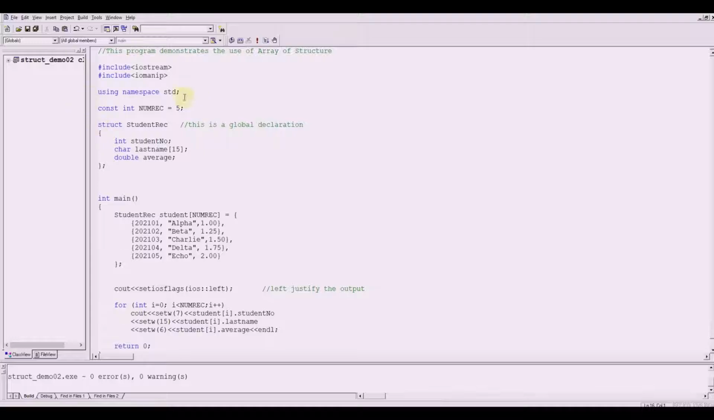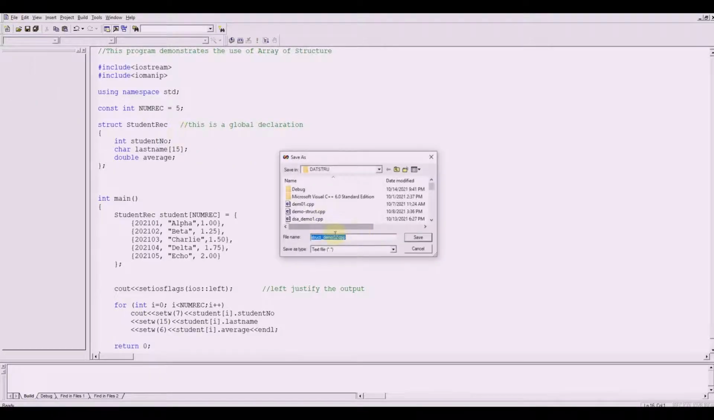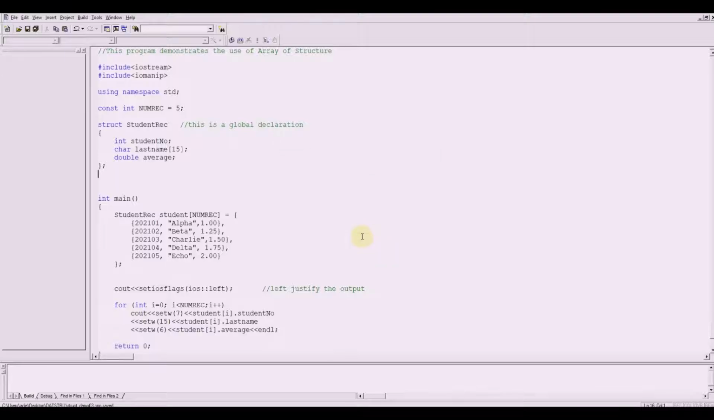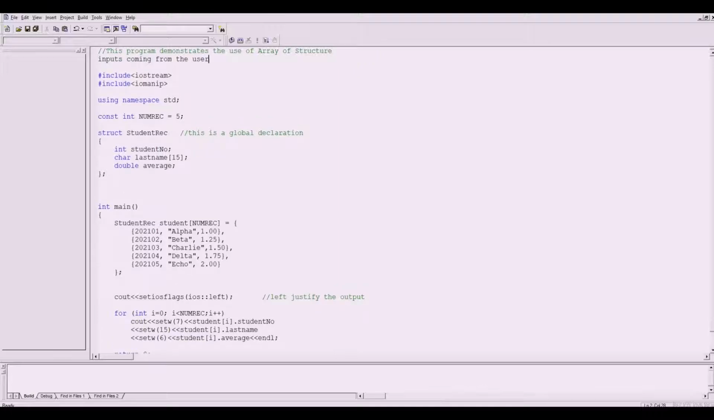Let me close the workspace here, and let me save this as demo3. All right, so what we're going to do with this file is include inputs coming from the user. We are going to modify the previous program. This time there would be inputs coming from the user. So let me initially compile it.